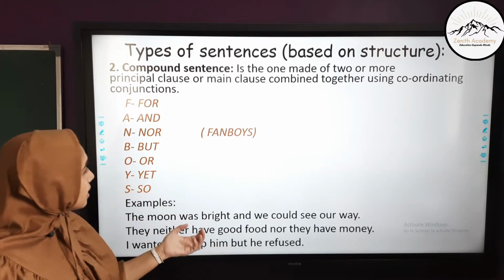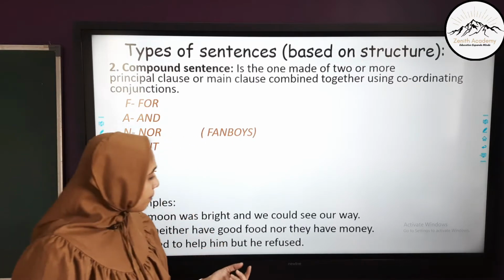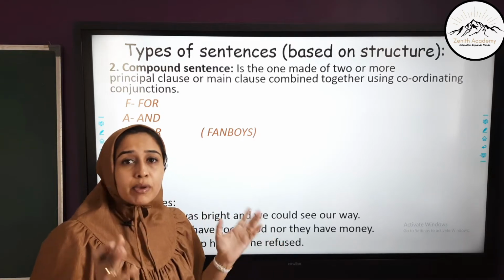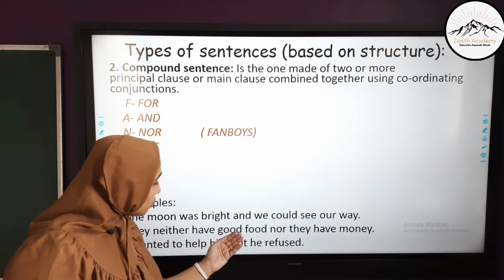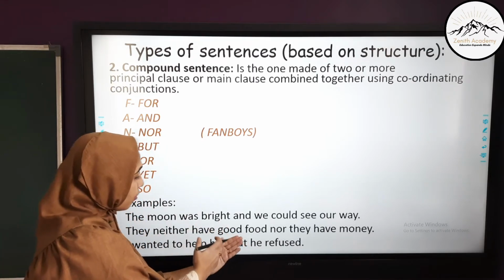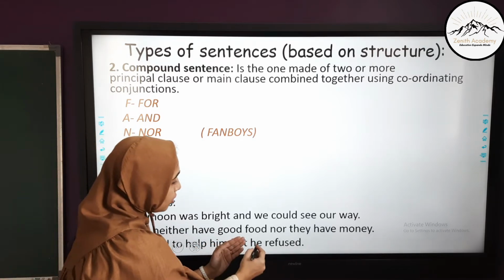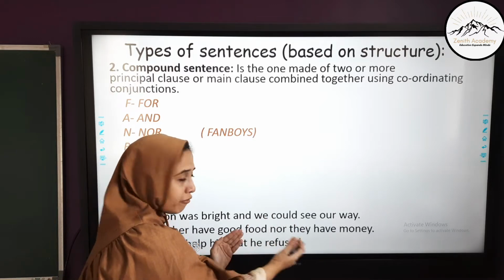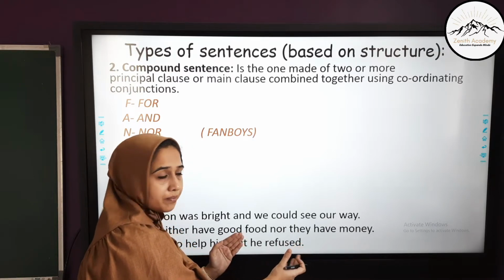First, the FANBOYS, or the coordinating conjunction, always appear in the middle of the sentence, or in the middle of the two main clauses, because they are used for combining the two clauses. Also, on both sides of this coordinating conjunction, there is a subject-verb combination. Here also it is a subject and predicate combination. He refused. He is the subject, refused is the verb or predicate.